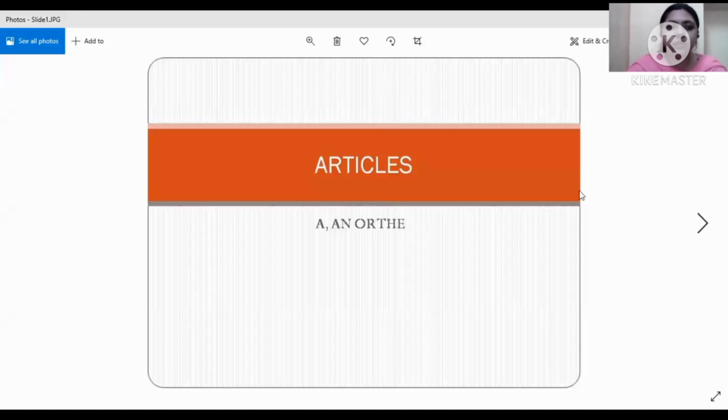The chapter which we are going to do today is articles. Now, you know there are three types of articles, three articles which are classified under two categories. Okay, the three articles are a, an, and the.